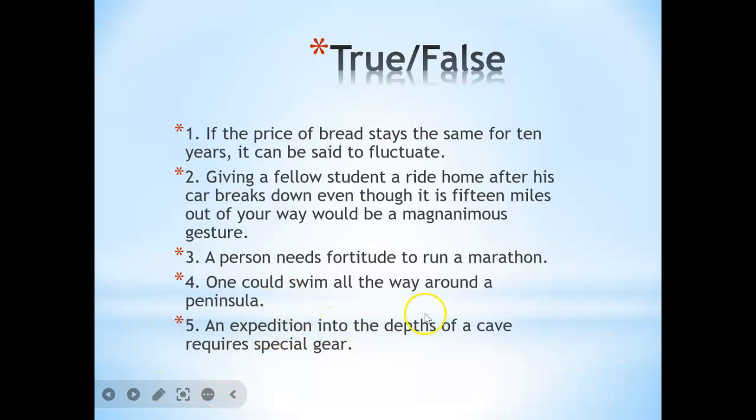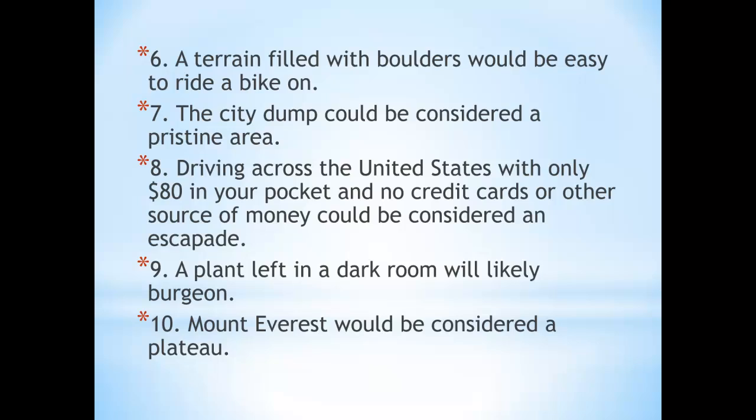An expedition into the depths of a cave requires special gear. The answer is true. A terrain filled with boulders would be easy to ride a bike on. So the answer is false because where there are a lot of boulders there is just a lot of danger for riding a bike. The city dam could be considered a pristine area. Pristine means pure area, so a city dam cannot be an example of a pristine area. That's why the answer is false.